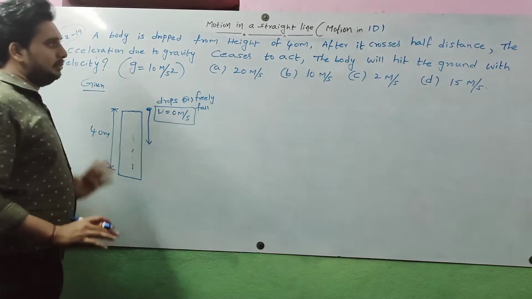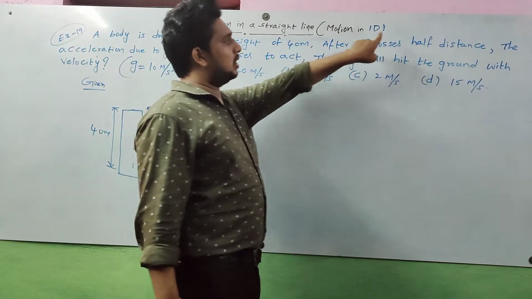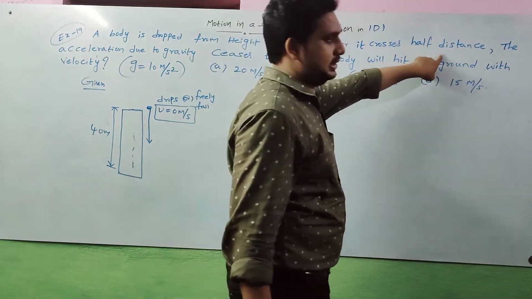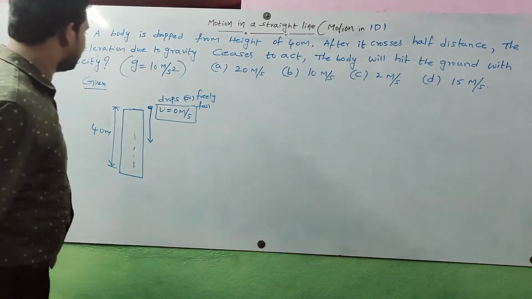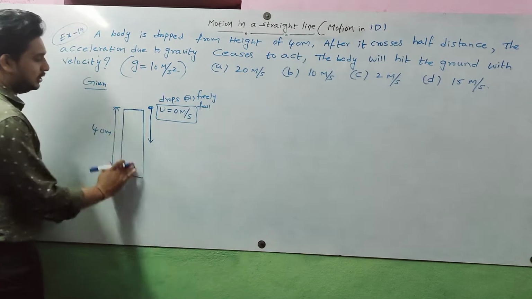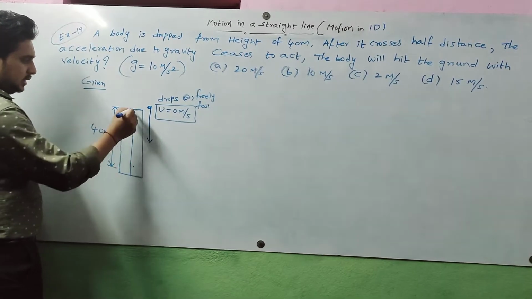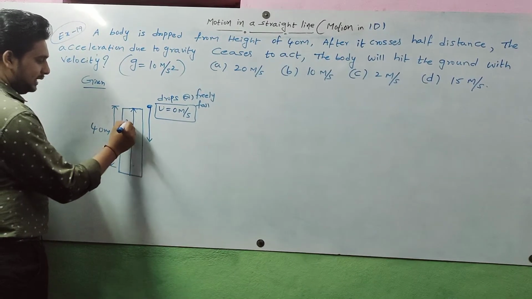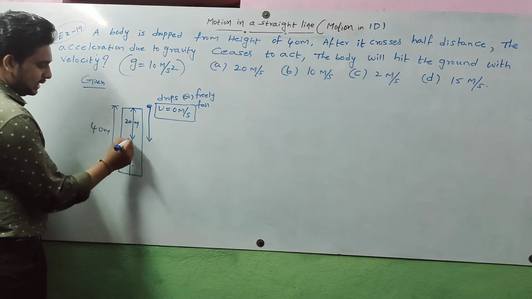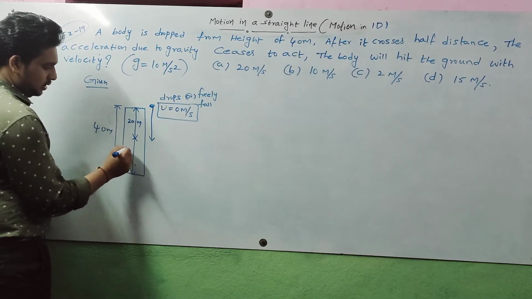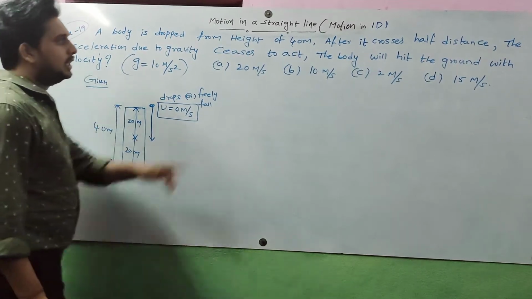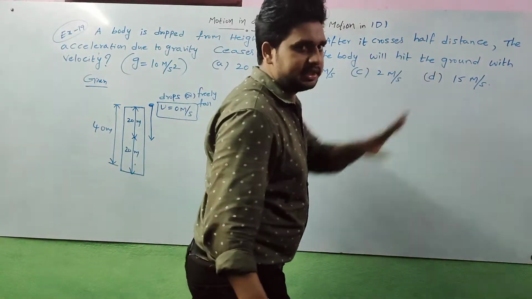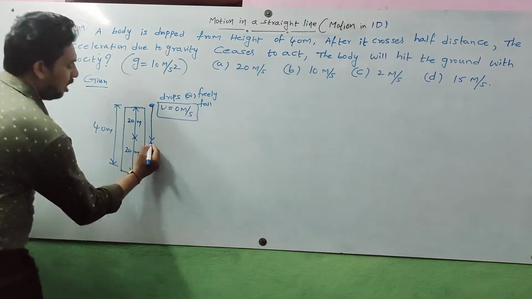Height is 40 meters. After it crosses half distance, let us consider this is 40 meters now. So I divide this distance into 2. So this is one half, 20 meters distance. This is the second half, 20 meter distance. The distance is divided into two parts. After it crosses half distance, that means it reaches half distance.